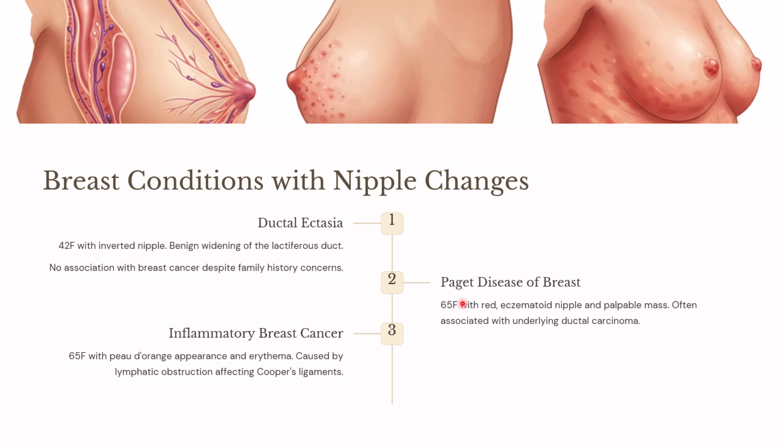The second condition is Paget's disease of the breast. Here it will be a red eczematoid nipple and there will be a palpable mass. When they have an eczematoid nipple as well as a palpable mass, that is known as Paget's disease of the breast, and it is often associated with underlying ductal carcinoma. What about the third condition? Third condition is inflammatory breast cancer. A 65-year-old female with a peau d'orange appearance and erythema. When there is peau d'orange appearance, it directly points towards breast cancer. This is because the peau d'orange appearance is caused by lymphatic obstruction affecting the Cooper's ligaments. The Cooper's ligaments are being pulled, resulting in inflammatory breast cancer.